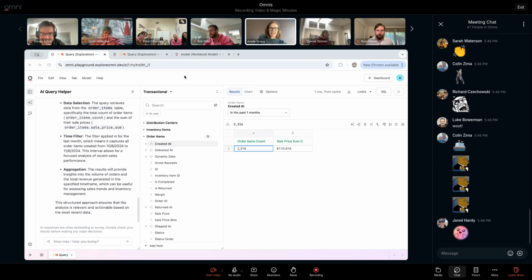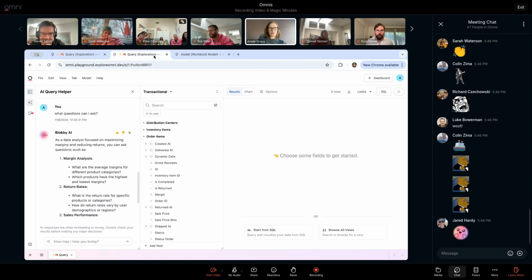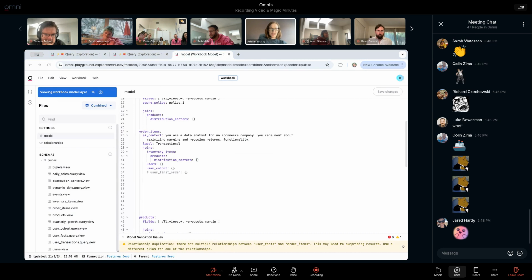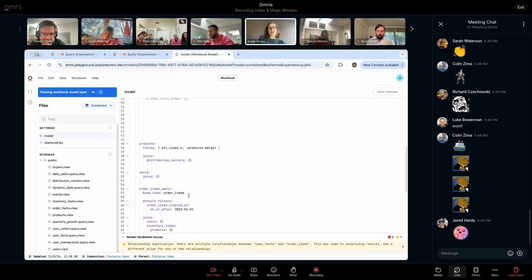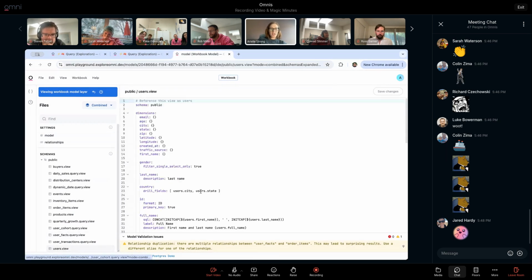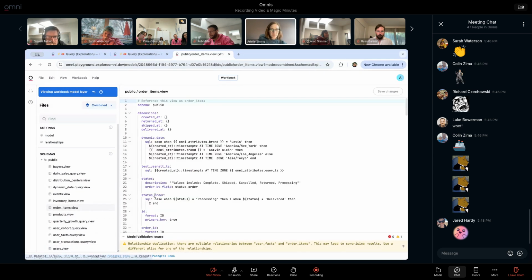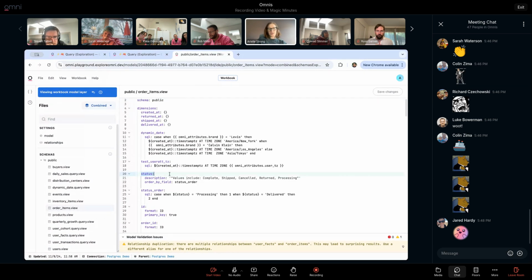The other thing that Goose, I think last week he showed, is that you can add context now, or that we're passing in description information. So if I came over to a field like status, anything you put in this description, we're going to pass to the AI context window. So you can tell it here are the fields to expect, or here are synonyms for this field. Like it's called sales, or some people might refer to it as revenue or whatever. So now you can just annotate that at the field level.